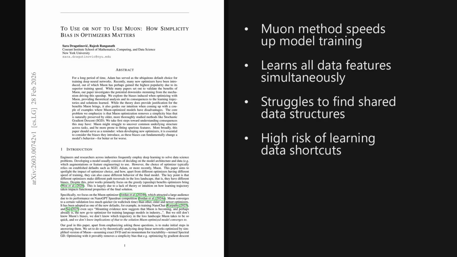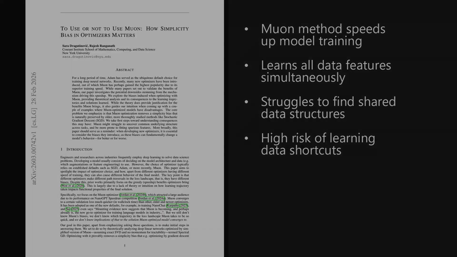The paper is titled, "To Use or Not to Use Muon, How Simplicity Bias in Optimizers Matters." And as we'll see later, the implications for how we choose optimizers for complex tasks are quite significant.